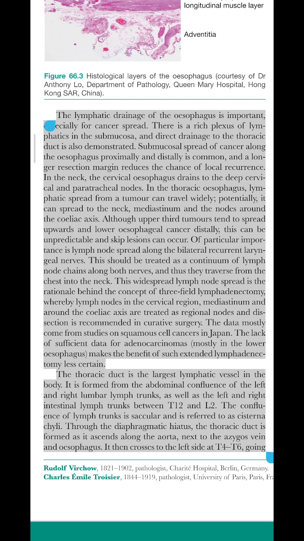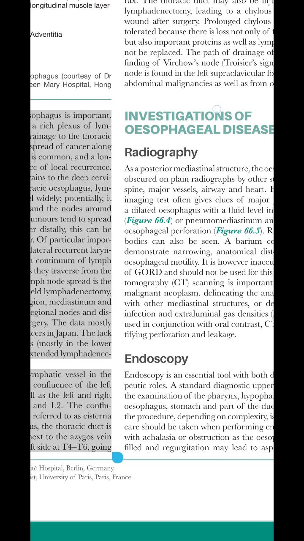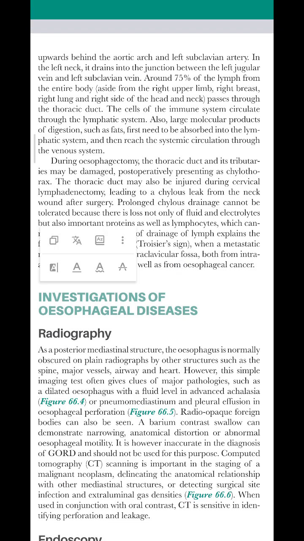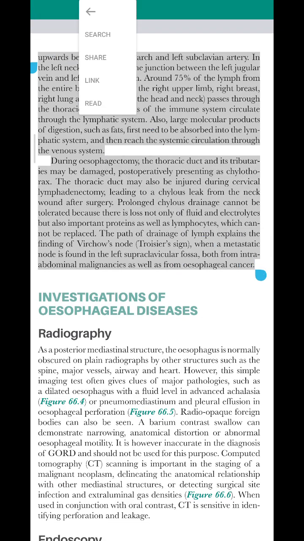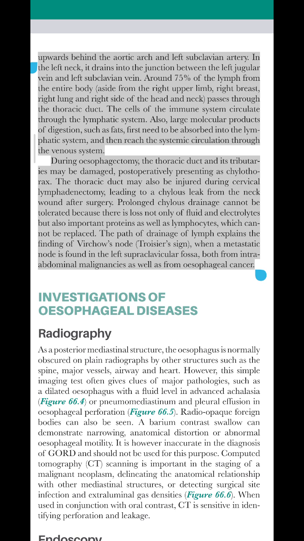It then crosses to the left side at T4-T6, going upwards behind the aortic arch and left subclavian artery. In the left neck, it drains into the junction between the left jugular vein and left subclavian vein.